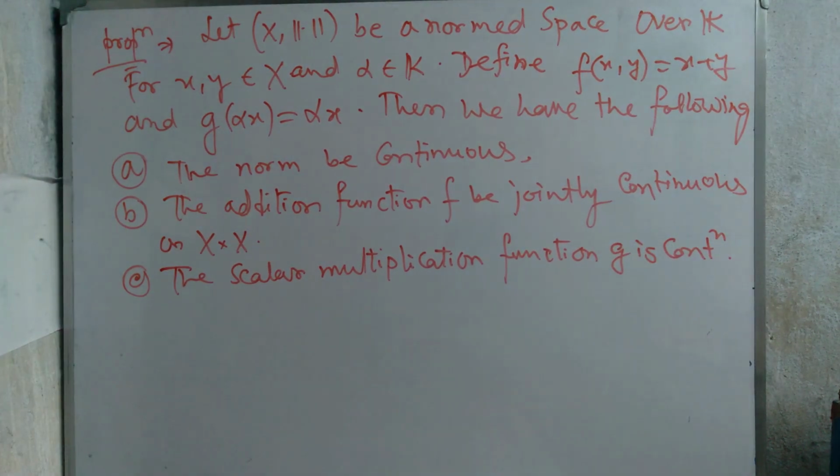Okay, so we also discuss the proof of that portion.